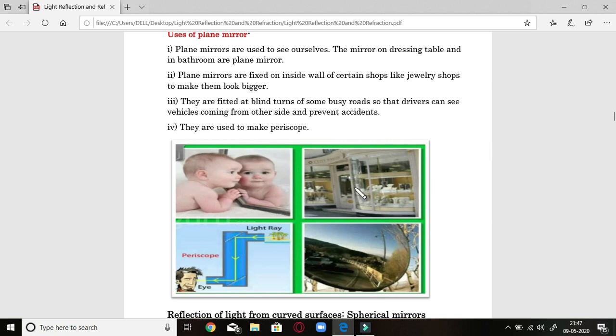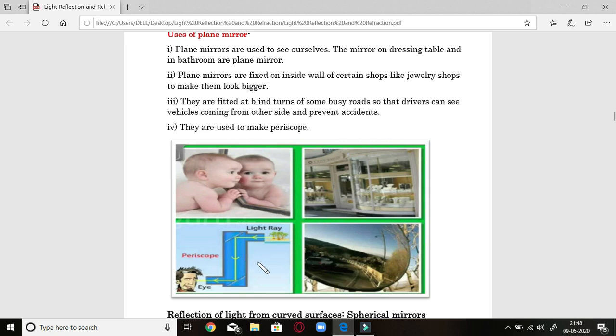This is the actual size of the shop, and it will look bigger than that because of the plane mirror. Next, they are fitted at the blind end of some busy roads, just like this. It's a sharp curve, and where this plane mirror is installed, you can see what is happening on the other side of the road, and accidents can be prevented.